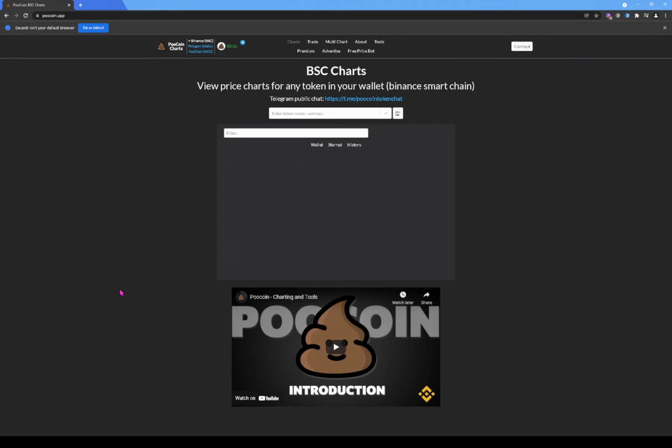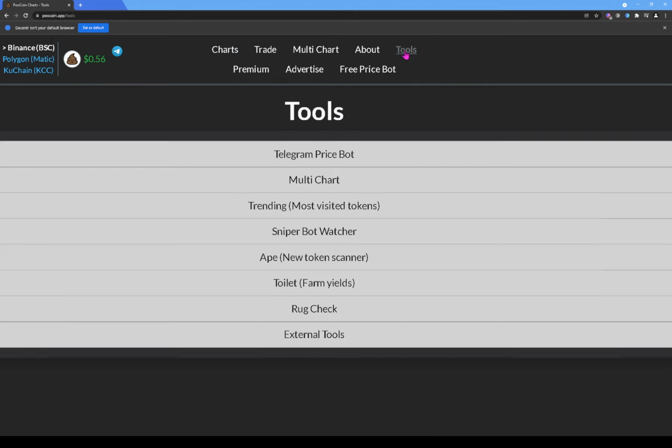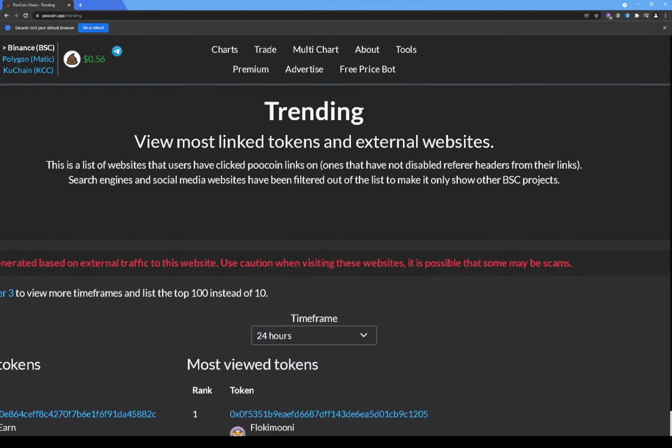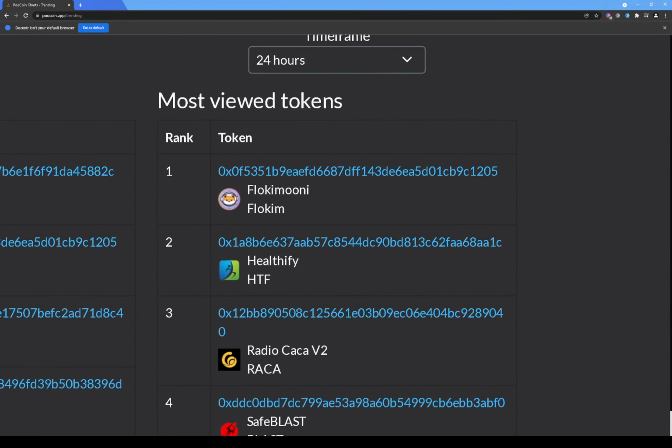Today we're gonna switch it up just a little bit. We're gonna start our research or find the token that's on PooCoin, and what we're gonna do is click on this section of PooCoin that says tools. So it's PooCoin.app, and we're gonna click on the section that says tools, and when the tools section loads, we're gonna click on this section that says trending. So we're gonna click on trending, and then we're going to zoom back out, and we're going to find the token that's on the section that says most viewed tokens.